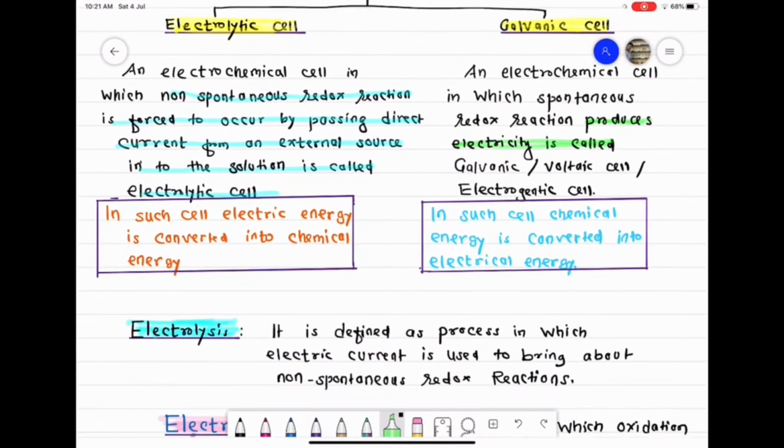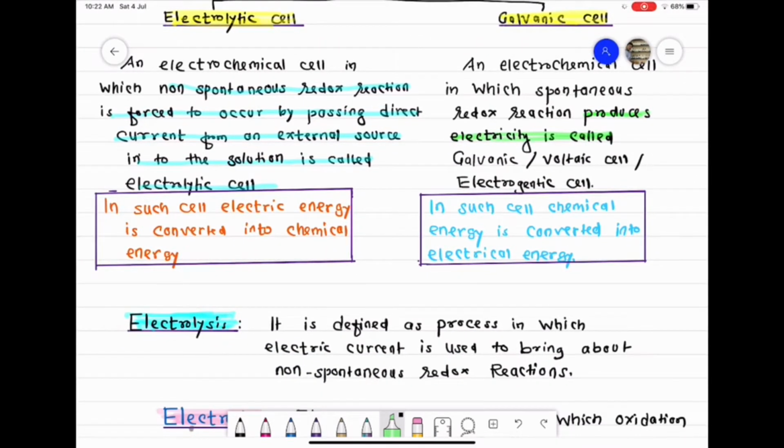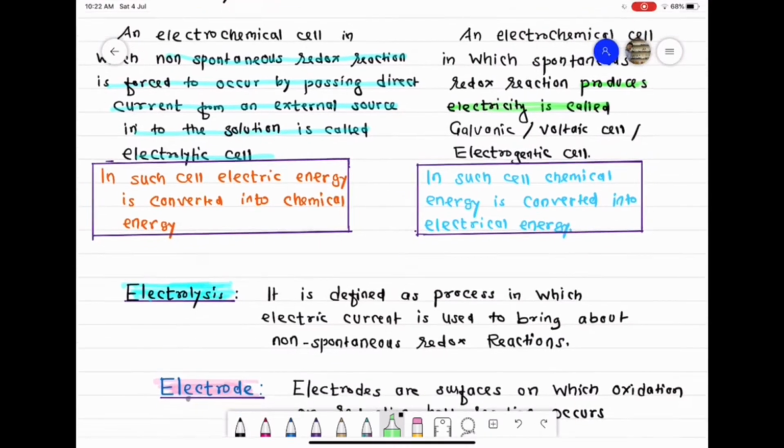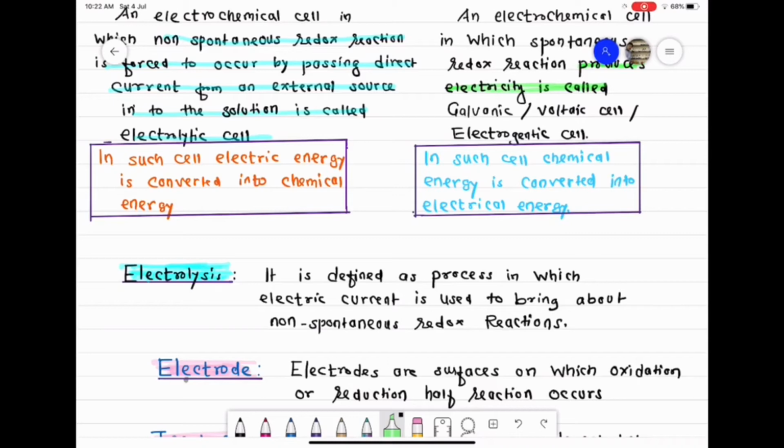So class, let us focus today's lecture on the electrolytic cell or electrolysis. When we supply electrical energy from outside into the electrolyte solution, and we forcefully carry out a redox reaction, that is a non-spontaneous redox reaction, such a process is called electrolysis. It is defined as a process in which electric current is used to bring about non-spontaneous redox reactions.